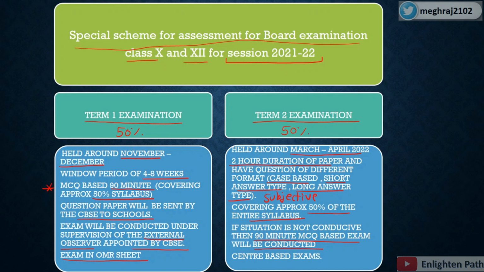But this is the condition if the situation is not conducive. So there are a lot of conditions in this circular. The term 2 examination will be a center based exam. In term 2 it is very clearly given that these exams will happen in another center, not in your school. But in term 1 examination, since nothing is said, we are assuming that it will happen in our school only. So this is the brief explanation of term 1 examination and term 2 examination.